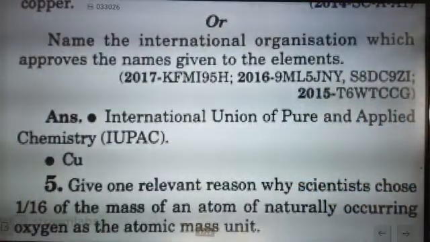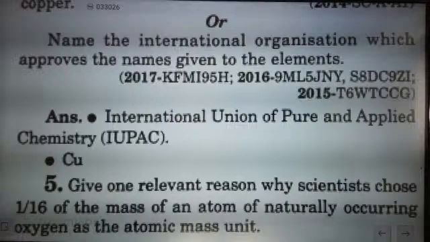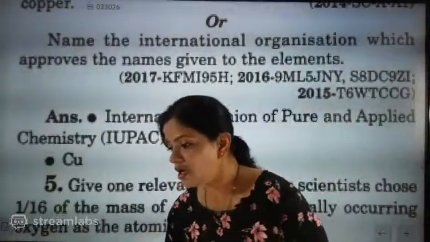Give one relevant reason why scientists chose 1/16 of the mass of an atom of naturally occurring oxygen as the atomic mass unit. So first hydrogen, then oxygen.